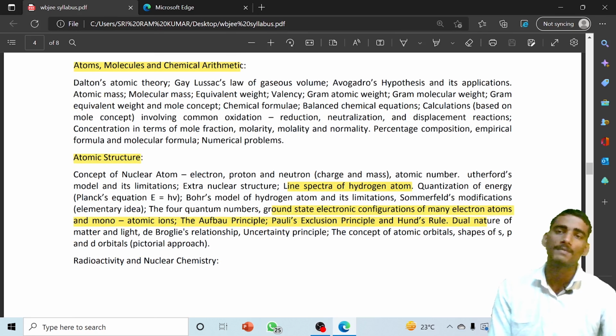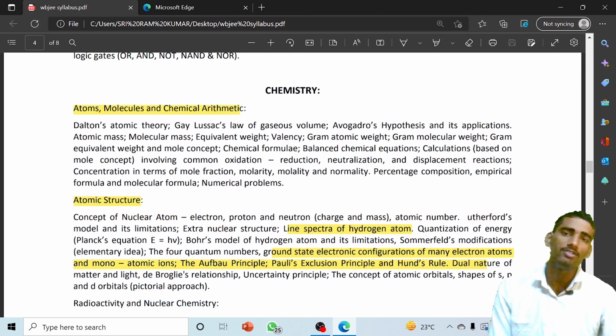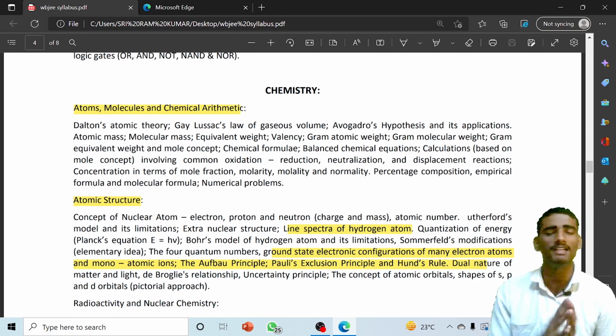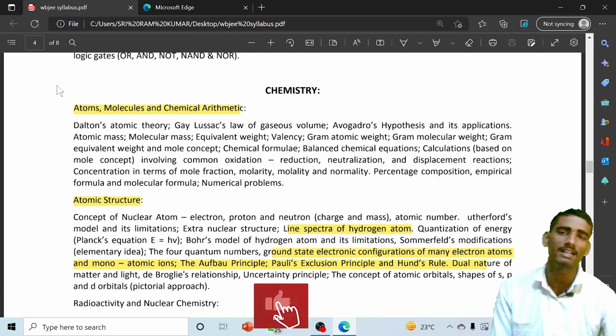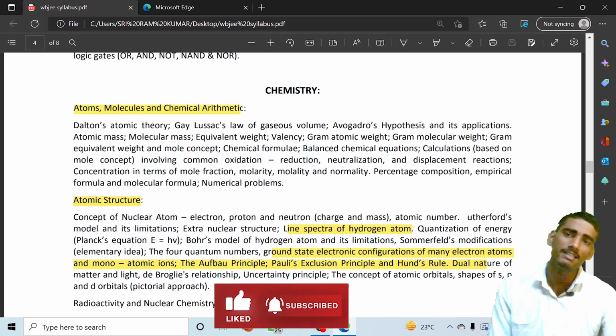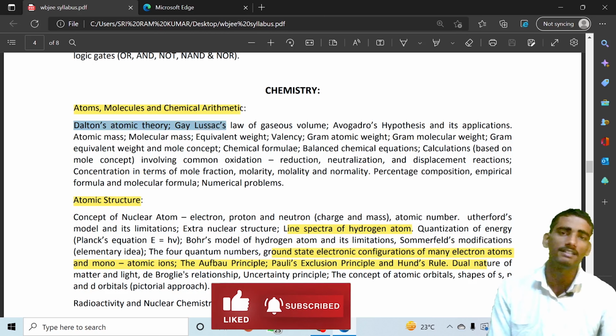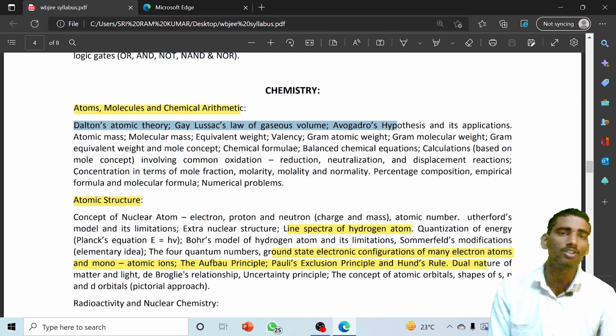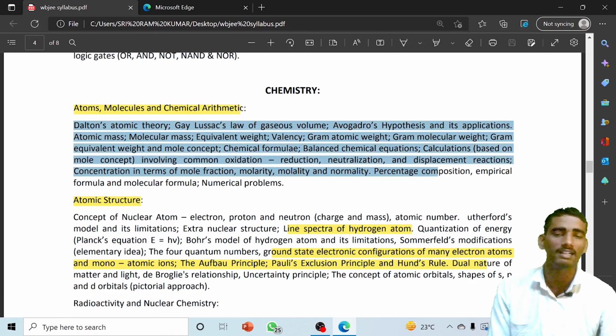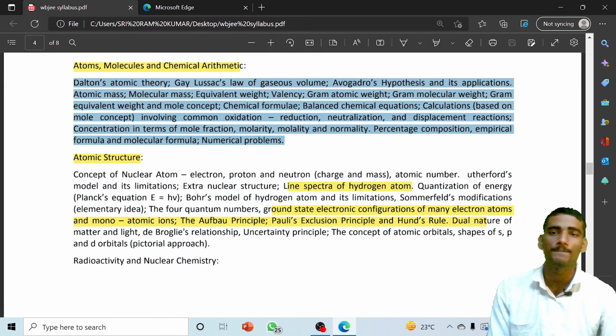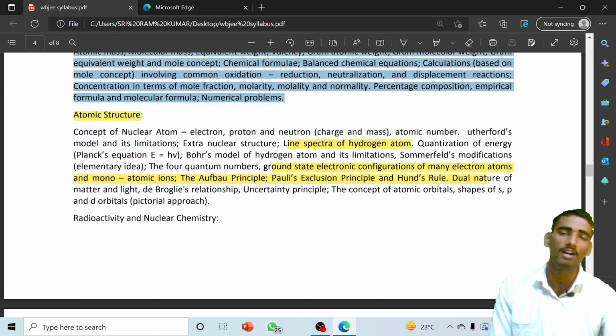First is atoms, molecules and chemical arithmetic. This is an important chapter from which almost once every year a question comes, so you have to prepare for this. You will clearly visualize the important topics, such as Dalton's atomic theory, Gay-Lussac's law, Avogadro's hypothesis and various other important topics. I will provide a link in the description from where you can get direct access to these things.